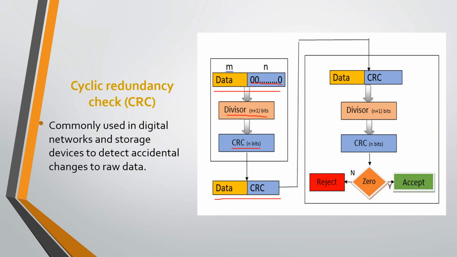Then at the receiving side, that whole data is again divided by the same divisor of n plus 1 bits. If the remainder is 0, then that data will be accepted, otherwise the data will be rejected. So this is the cyclic redundancy check method.